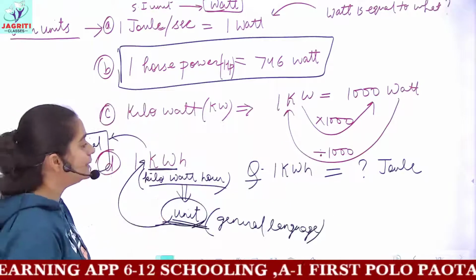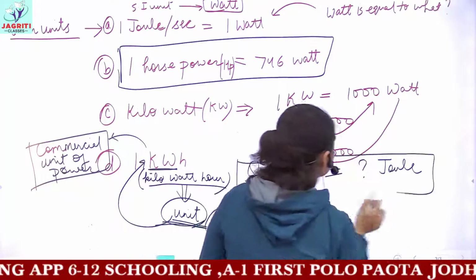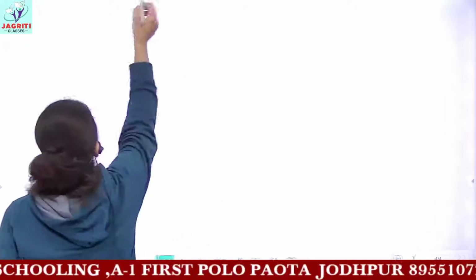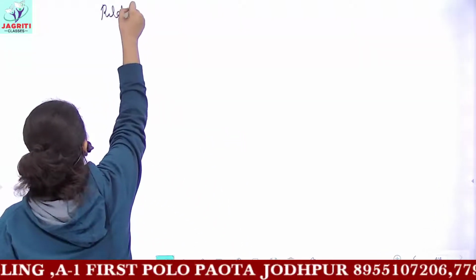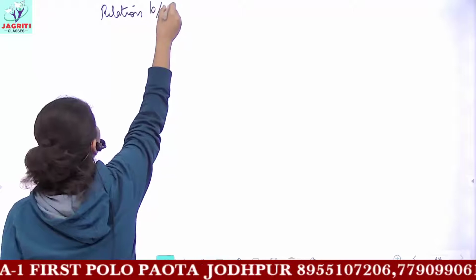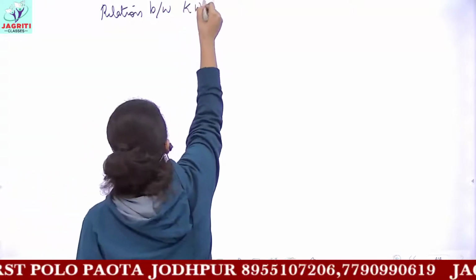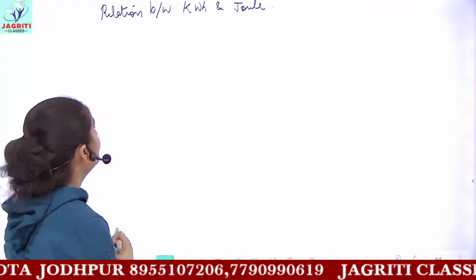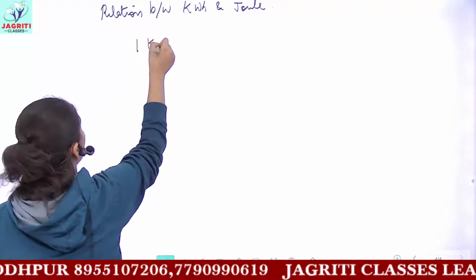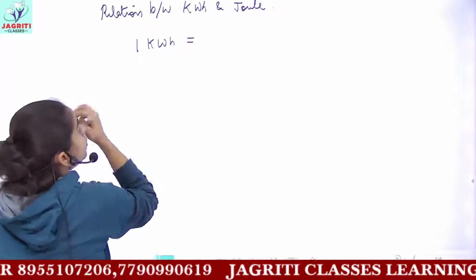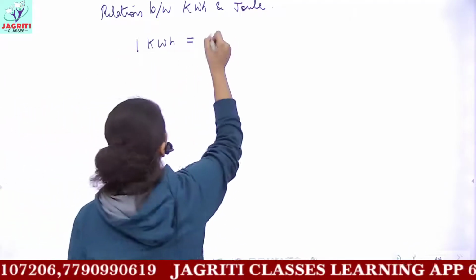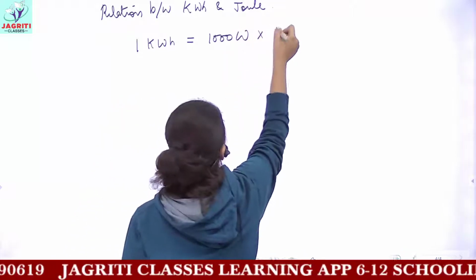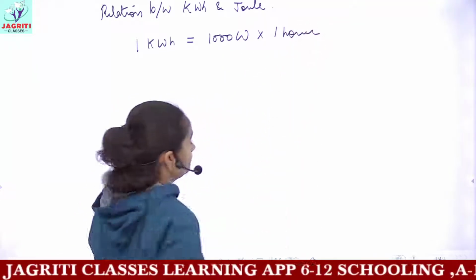So now we will be dealing with the relation that 1 kilowatt hour is equal to how many joules. This is a very important relation between the commercial unit of energy, that is kilowatt hour, and joule. So we'll write that 1 kilowatt hour can be written as 1000 watt multiplied by 1 hour.